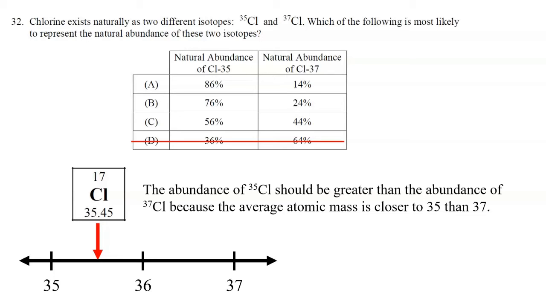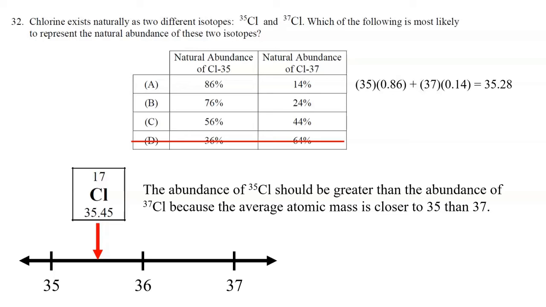And the way we do the math is we multiply the mass number by the percent abundance as a decimal. So 35 times 0.86 plus 37 times 0.14. Now that gives us 35.28. That's not close enough to the average atomic mass. It should be closer to around 35.5. Let's move on to choice B.